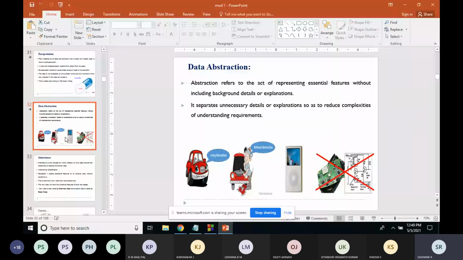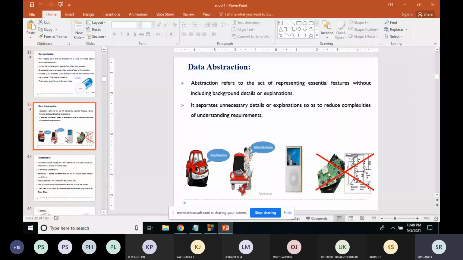These are some examples of abstraction. Abstraction means it will display only the necessary or essential information, and it will hide the background working details, the background implementation.